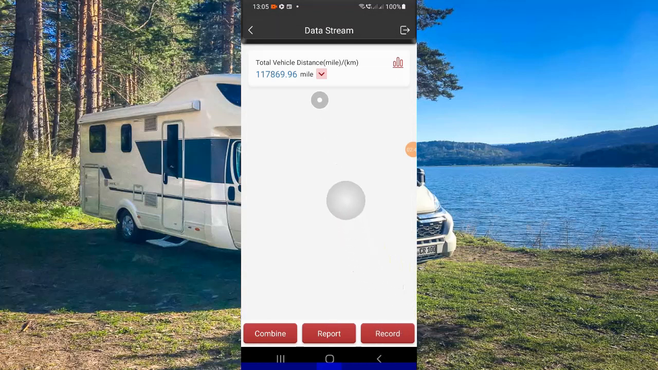and we are now presented with the car's mileage. And this will be the correct mileage for the car, regardless of what your instrument cluster may read. This will be the correct mileage. You can record this and make a PDF document if you wanted to click on the record button down here, or send a report to someone.